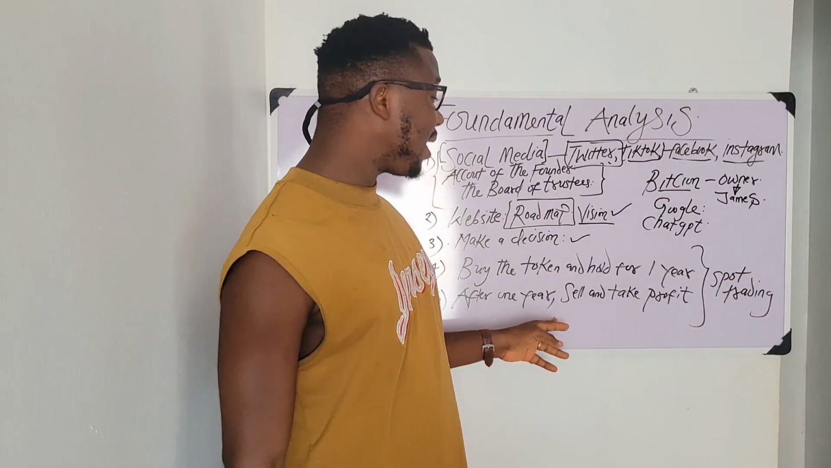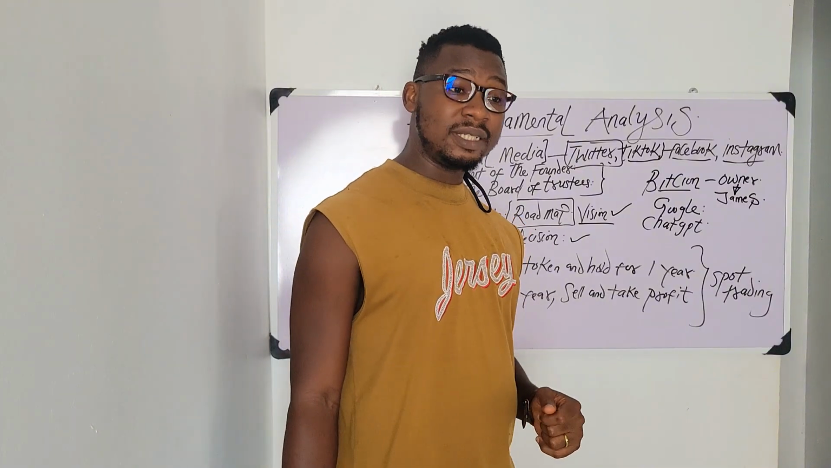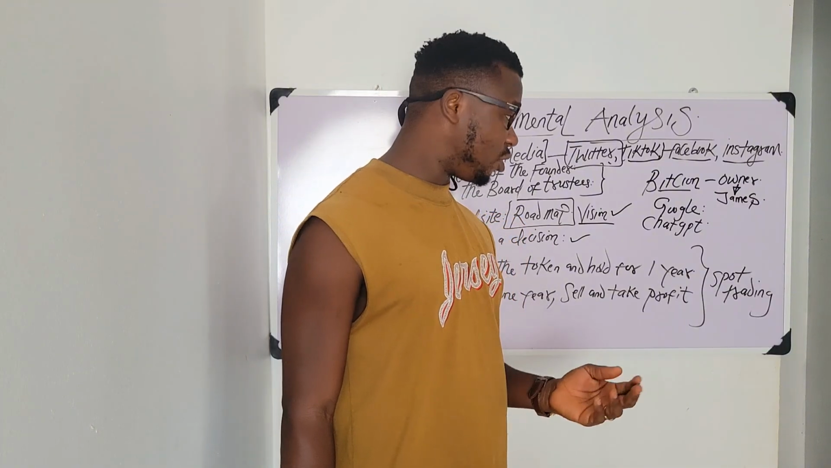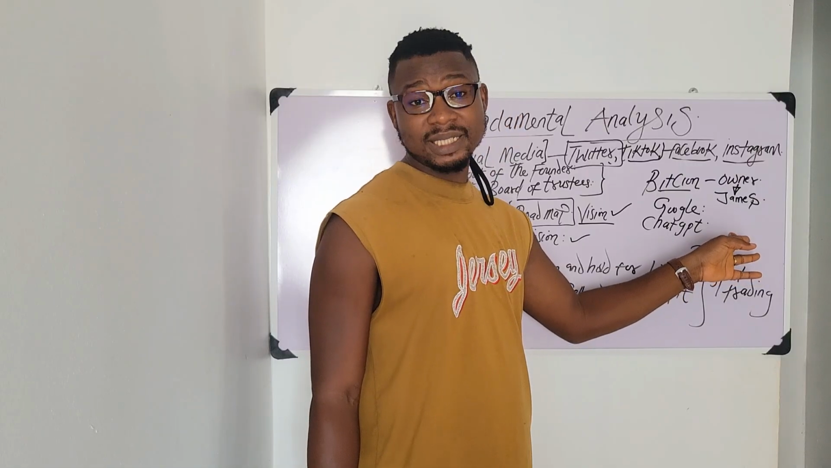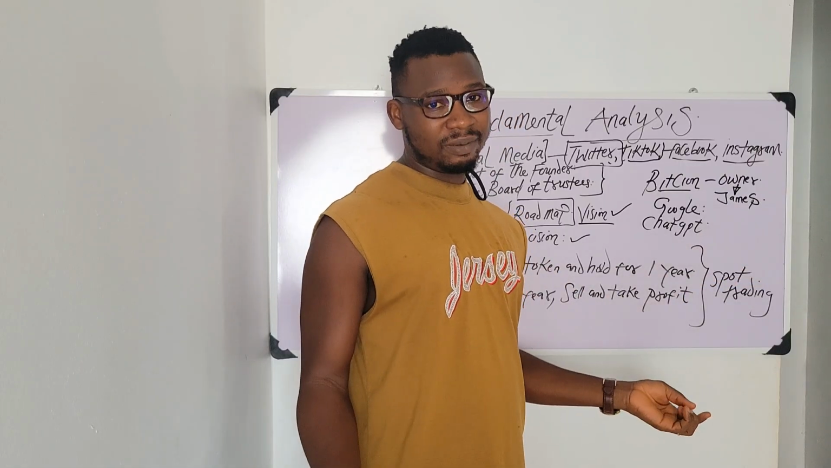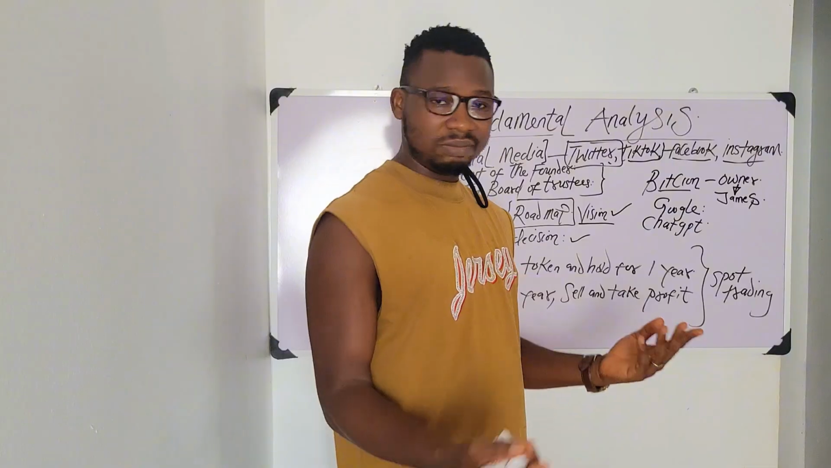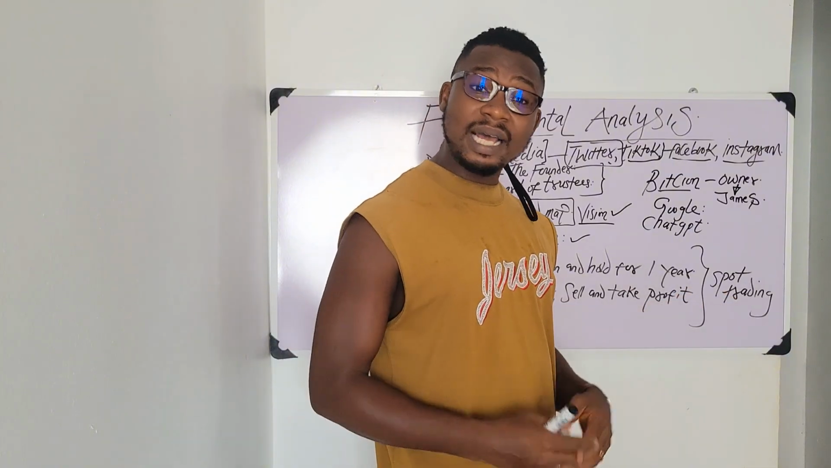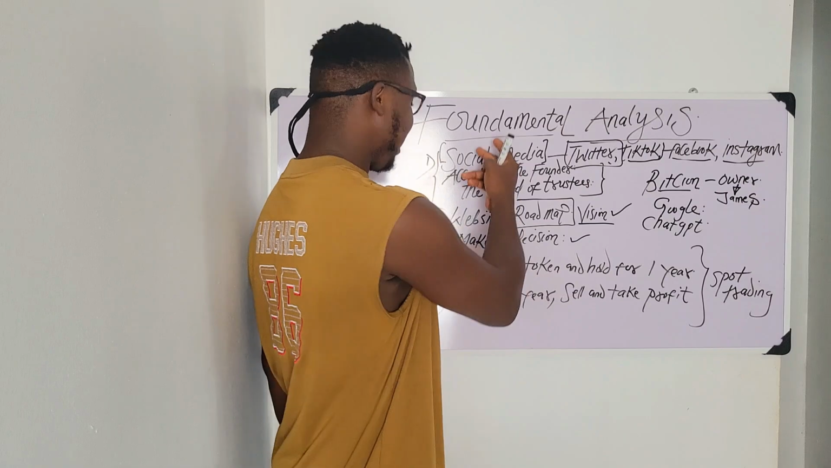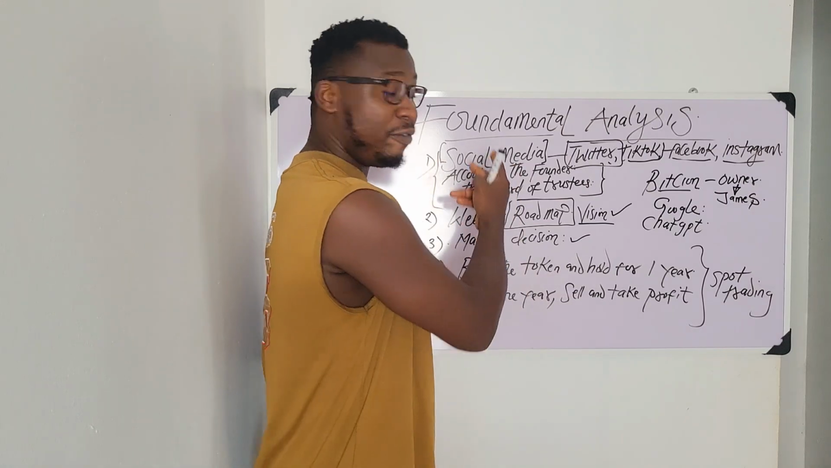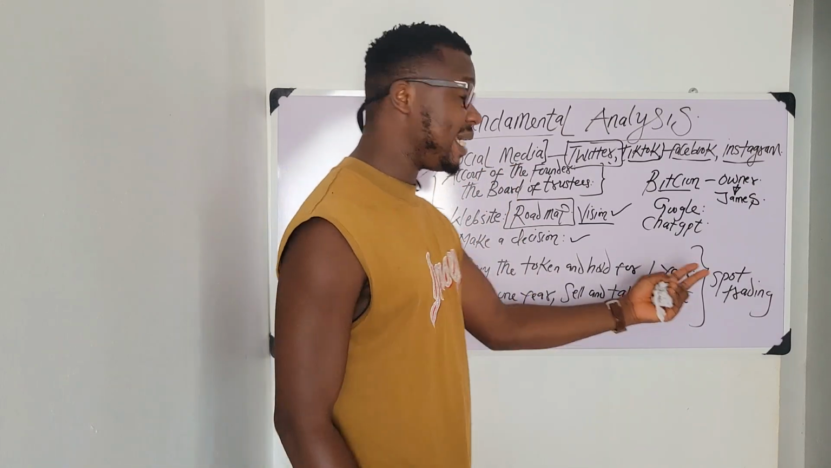Then lastly, after 1 year, you come and look at the coin. If it has done well, of course, if you bought the coin when it was $100, and by the end of the year you look at it, it's now $1,000, you have made profit. You just sell your coins, take your money, and enjoy yourself. That is about what? Spot trading. And these are the things you need to do before you make your decision to buy any token.